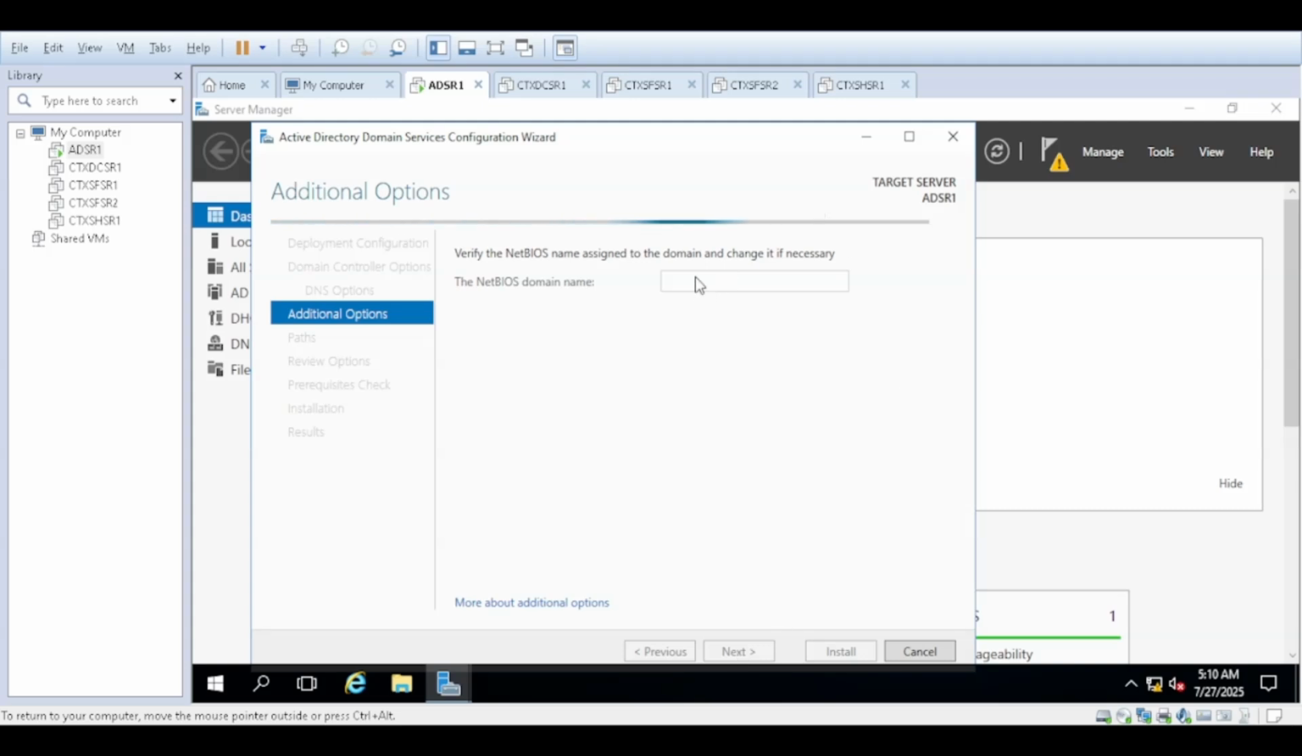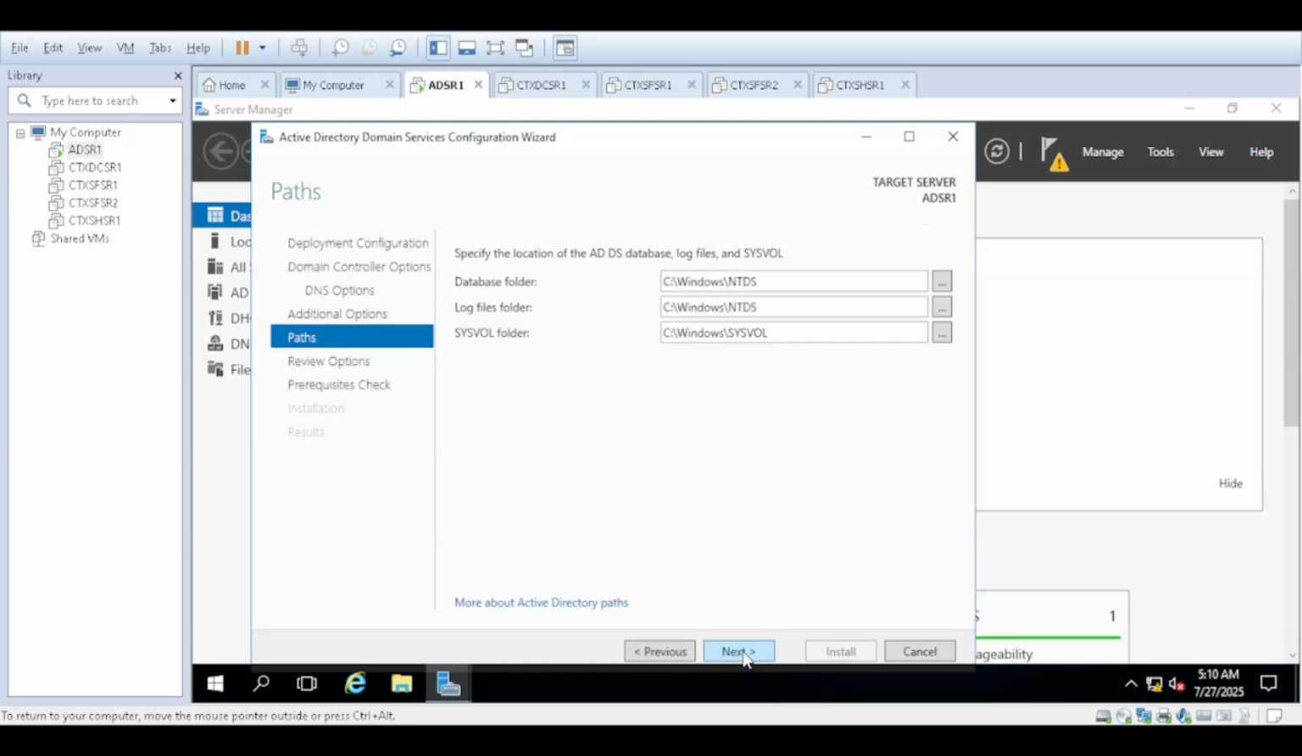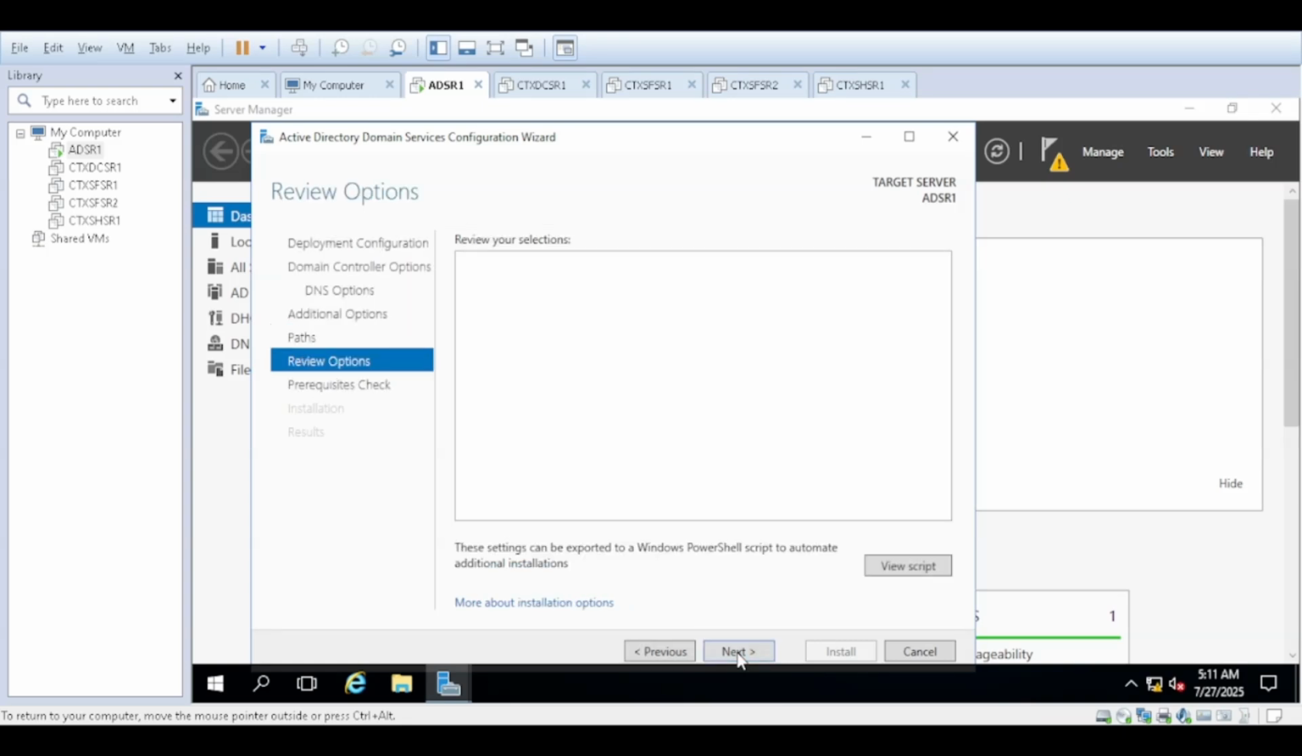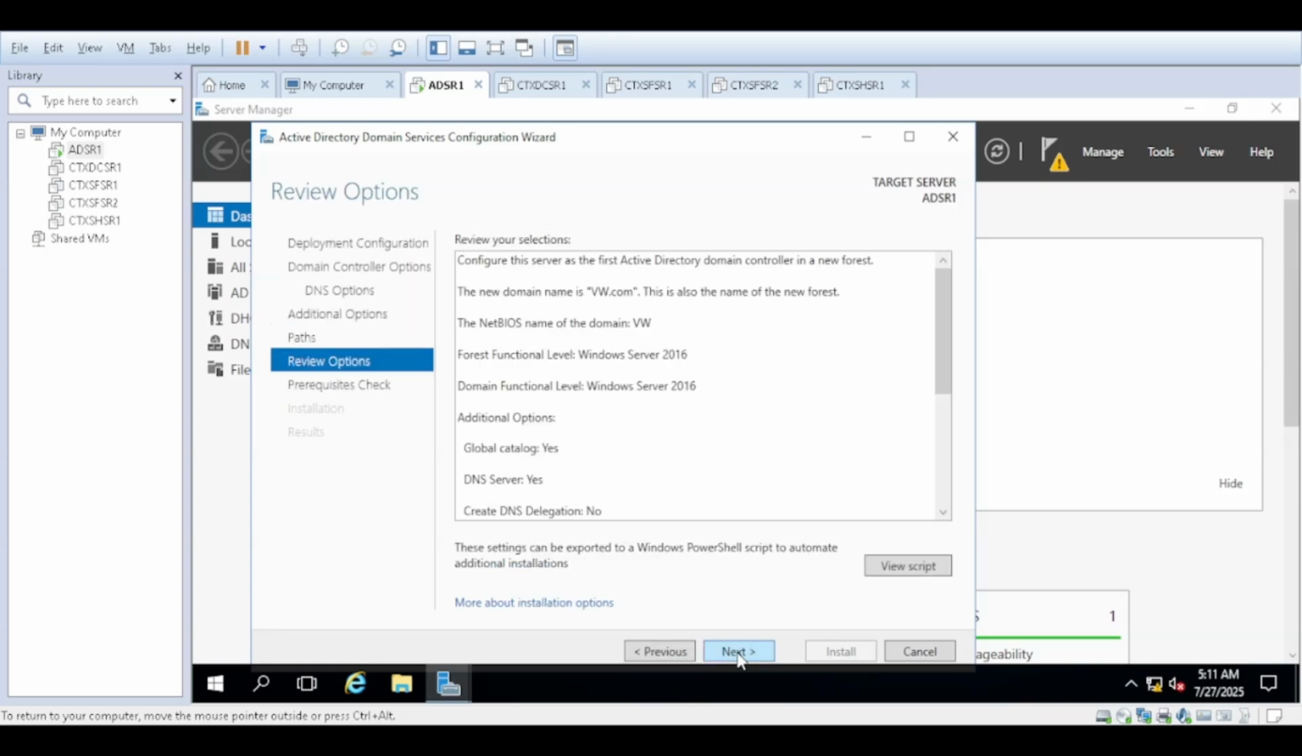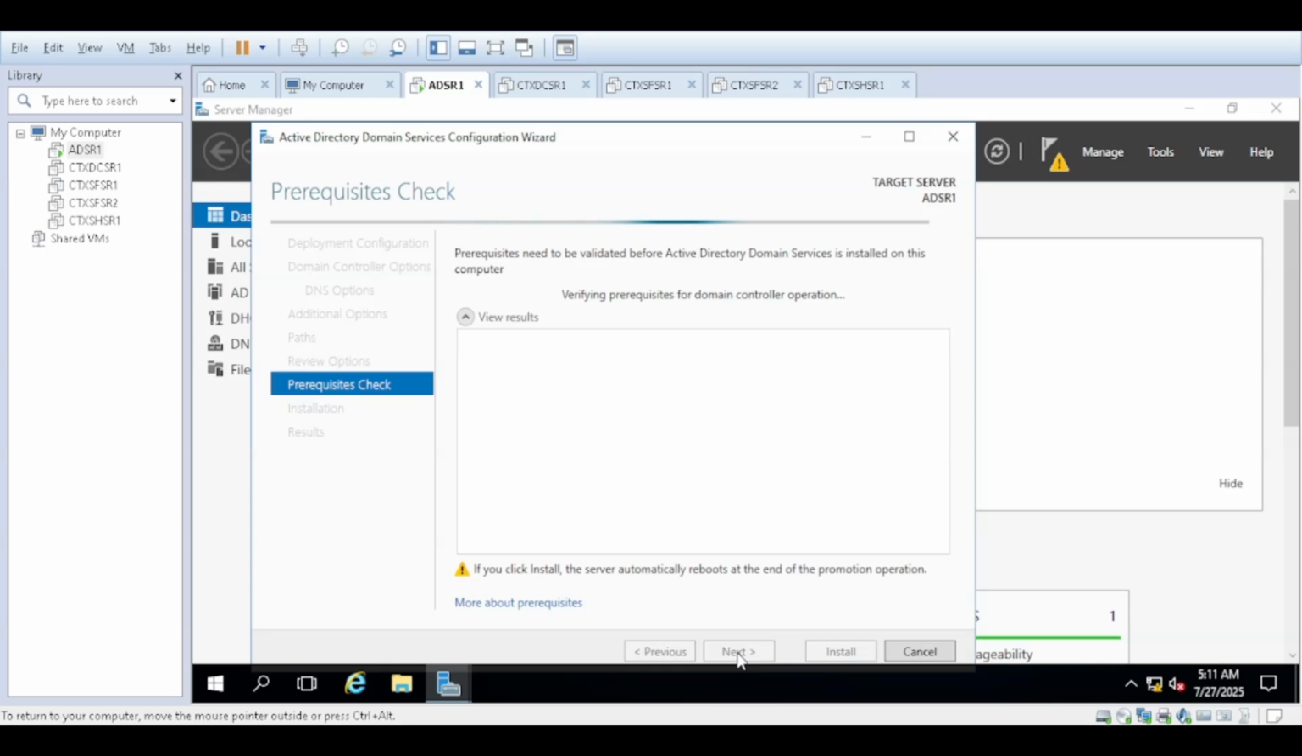NetBIOS name we need to mention here. Okay, it has taken W. Next. The database folder, log file, and SYSVOL folder by default are going to be saved on this particular location. If needed, you can change and configure another location also, but this is the default one. Just click next.